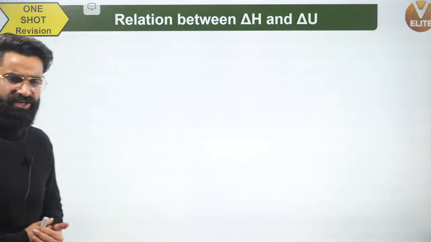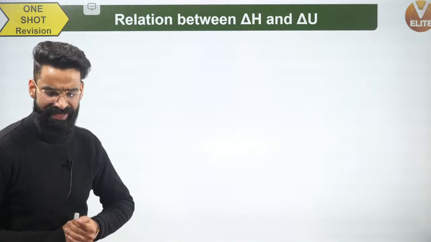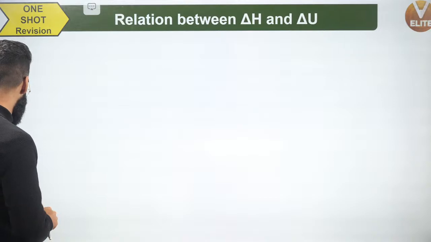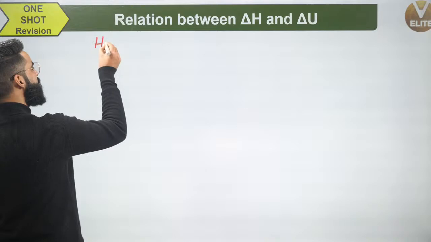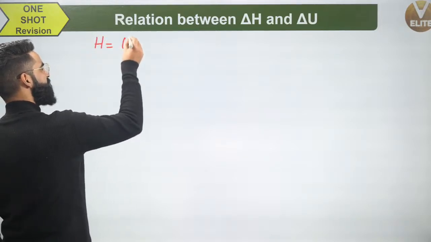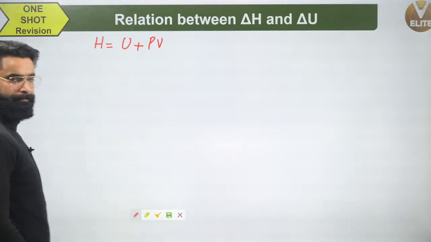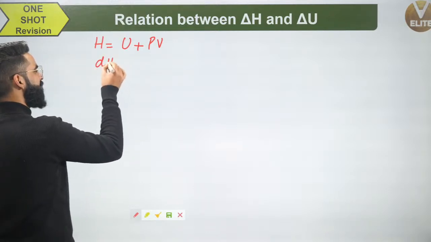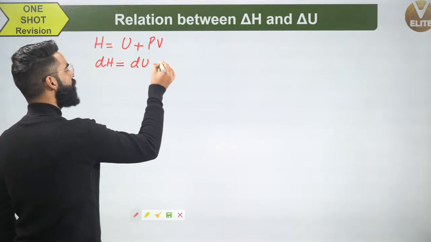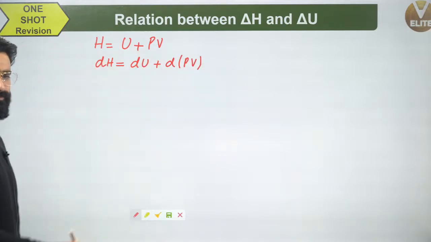And let's talk about the relation between delta H and delta U. Understand what I'll say. We know, guys, few minutes back, I told you enthalpy is a function which is basically U plus PV. U plus PV is what we call as enthalpy. If I'll differentiate this equation throughout, dH will be equal to dU plus d of PV. I'm multiplying this equation by d throughout.